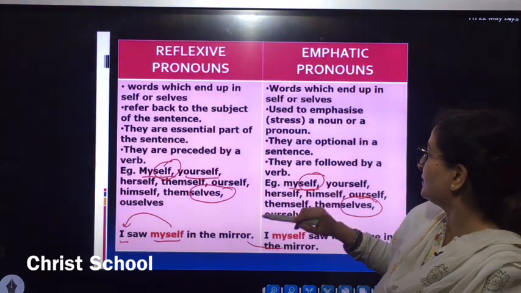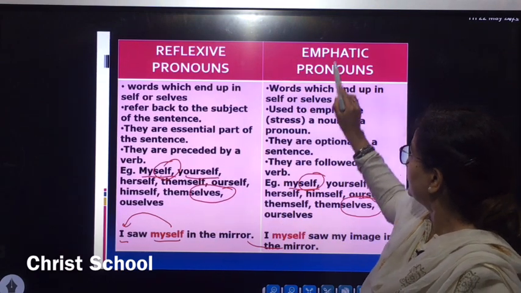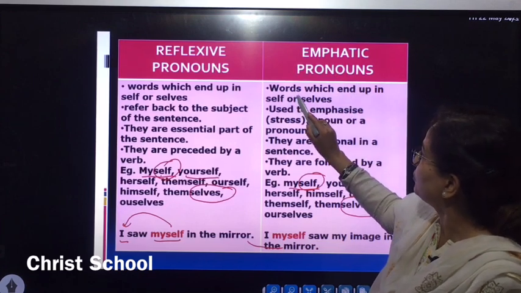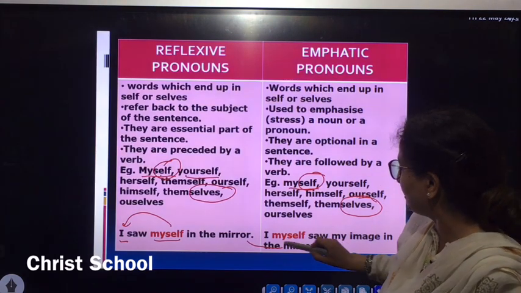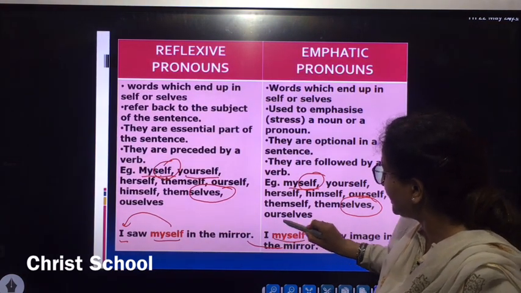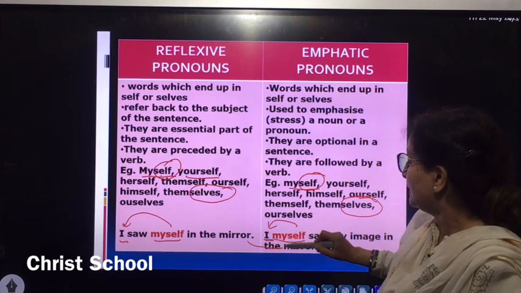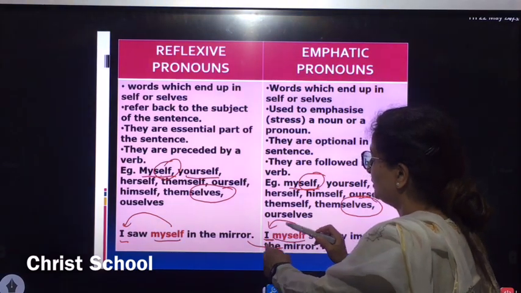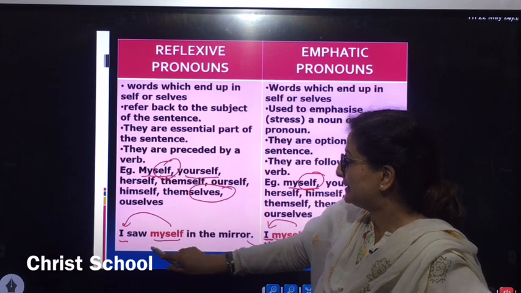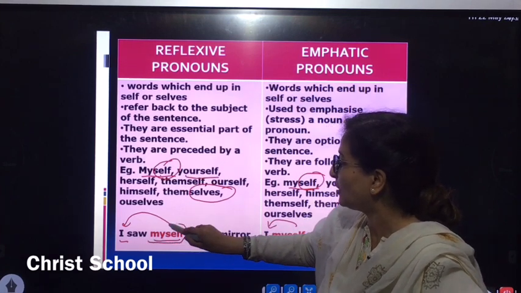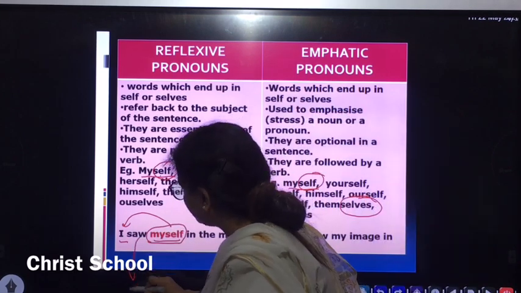The other difference as we see through the definition here is, in case of emphatic pronouns, words which end in self or selves are used to emphasize a noun. Here, I, myself is emphasizing, is stressing the noun or pronoun here, not reflecting back to the noun or pronoun. And the other difference is that your reflexive pronoun is always followed by a verb.